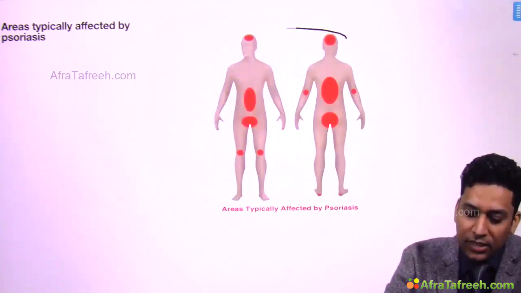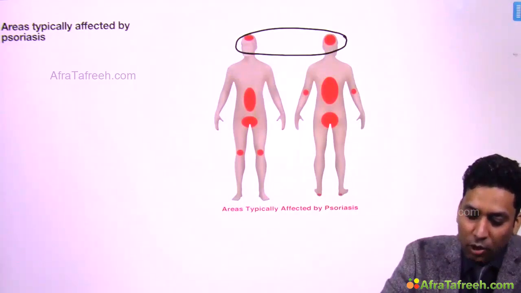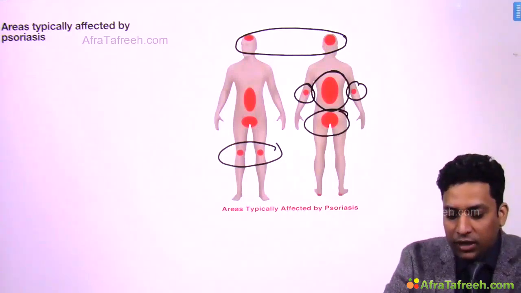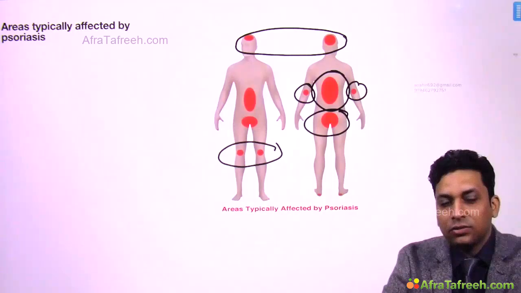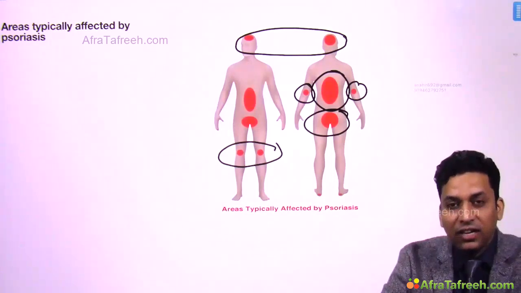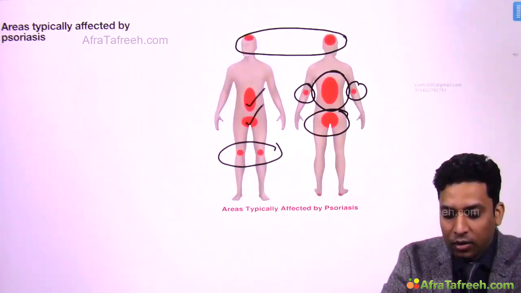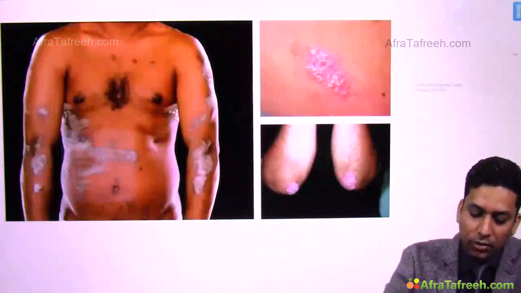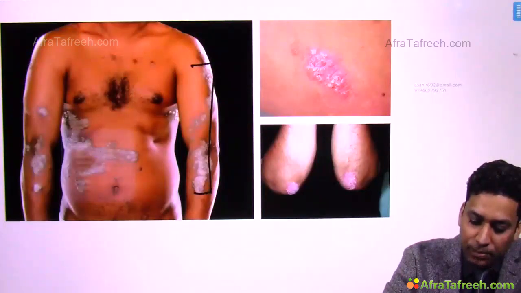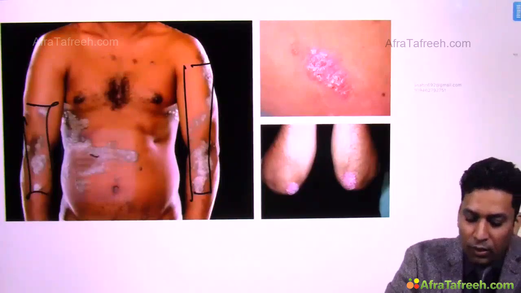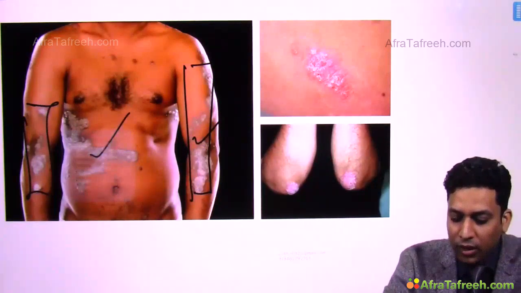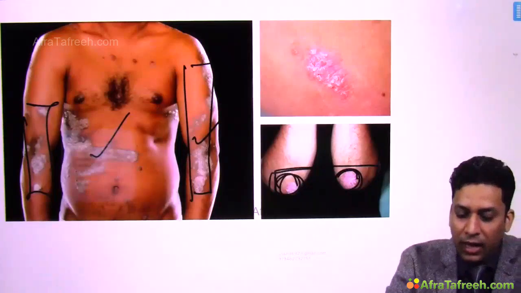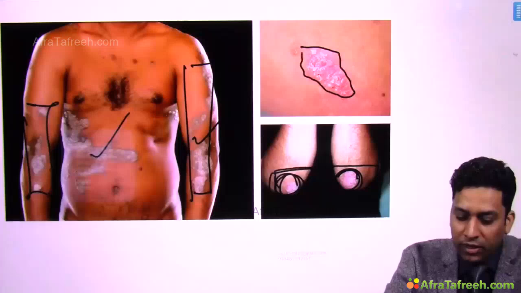I told you scalp psoriasis can occur over the scalp. Then extensors are commonly involved like knee, elbow, back area. Okay, buttock area can also get involved, and in flexural psoriasis, which is known as inverse psoriasis, the flexural areas can get involved, like you can see periumbilical area or groin area. So these are the common sites which can be involved in a case of psoriasis. Here you can see that these erythematous plaques with silvery white scaling are present over the trunk, over arms, forearms. Generally they are present over extensors, like here you can see elbow involvement, and if you look at them closely you will find a lot of erythema with scaling.